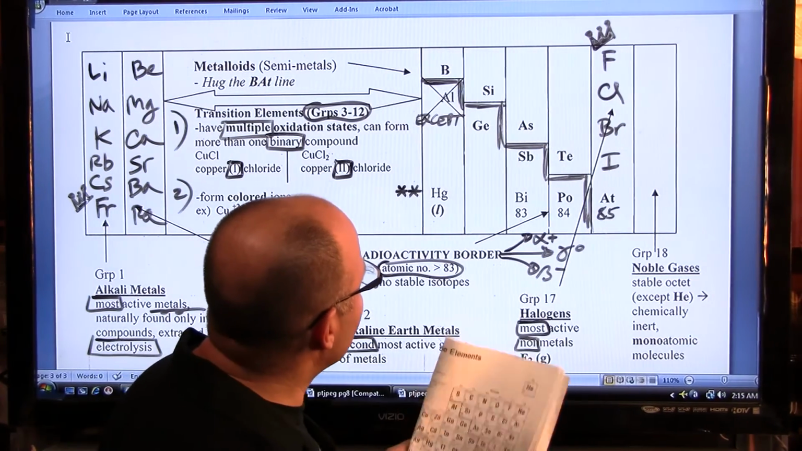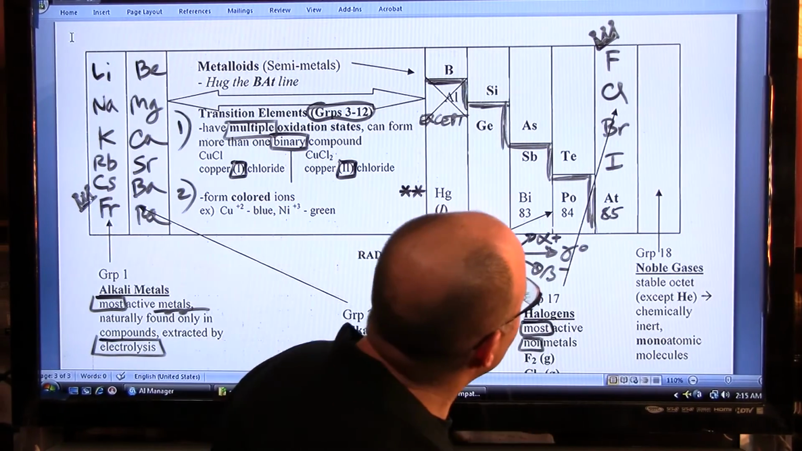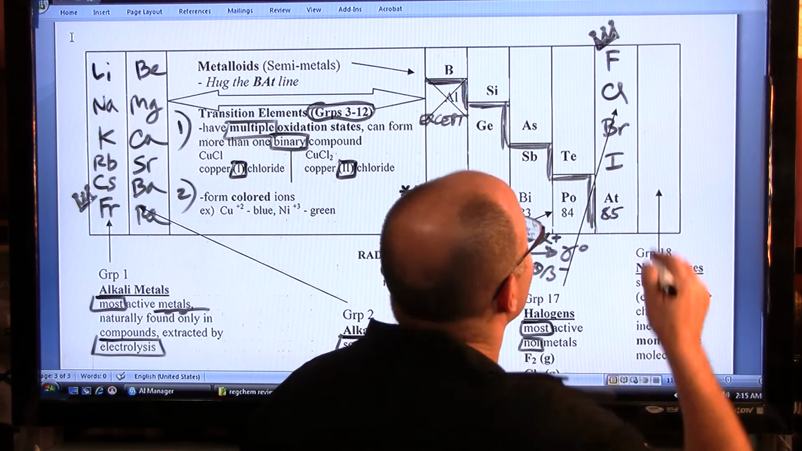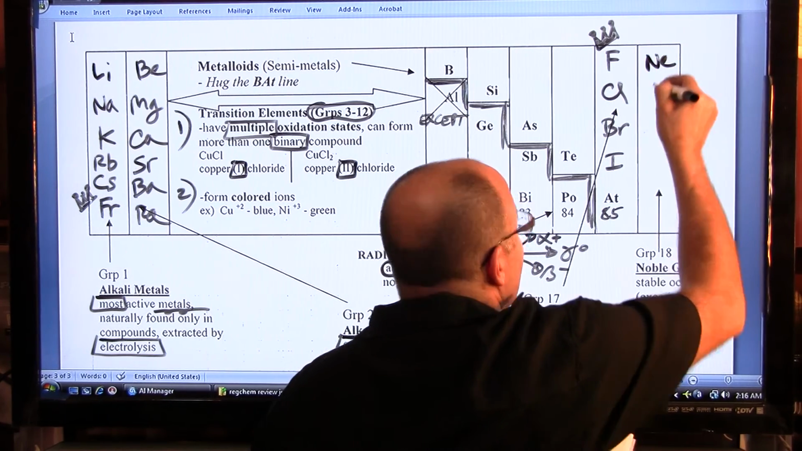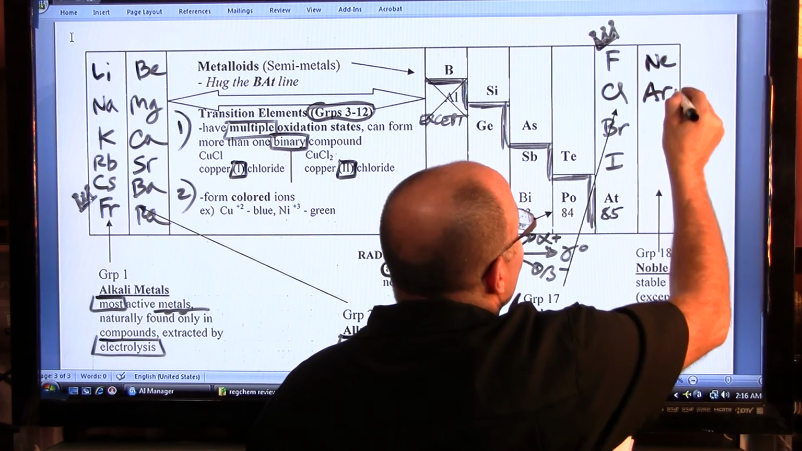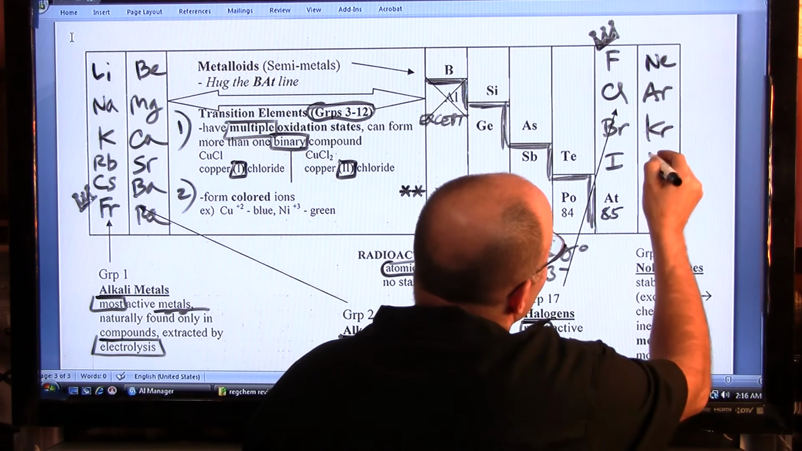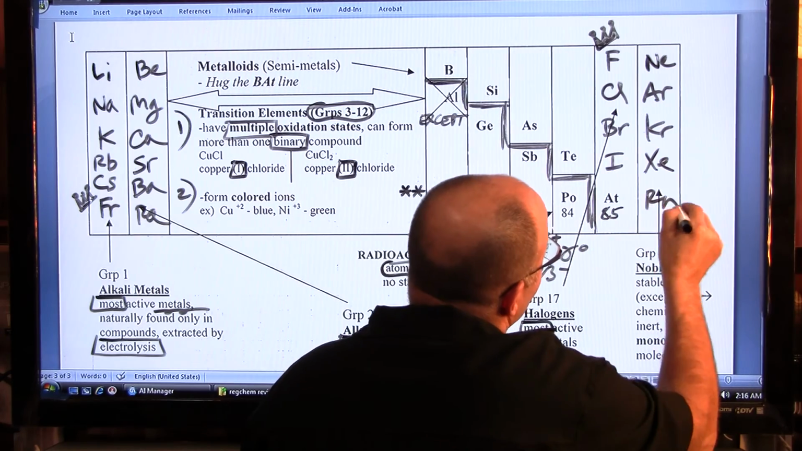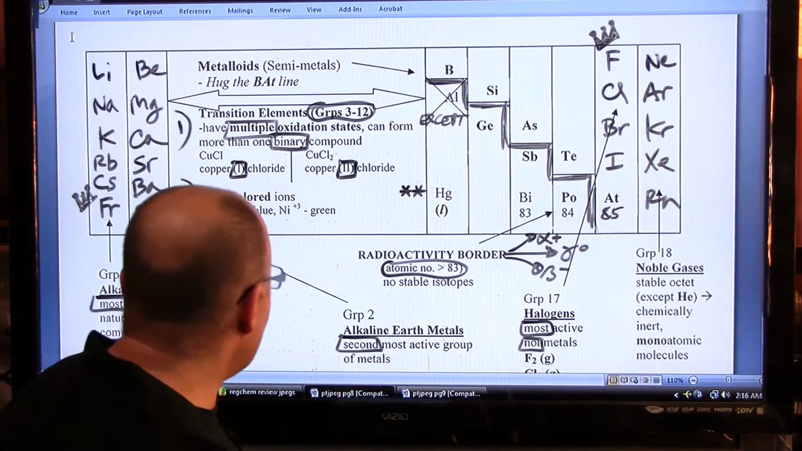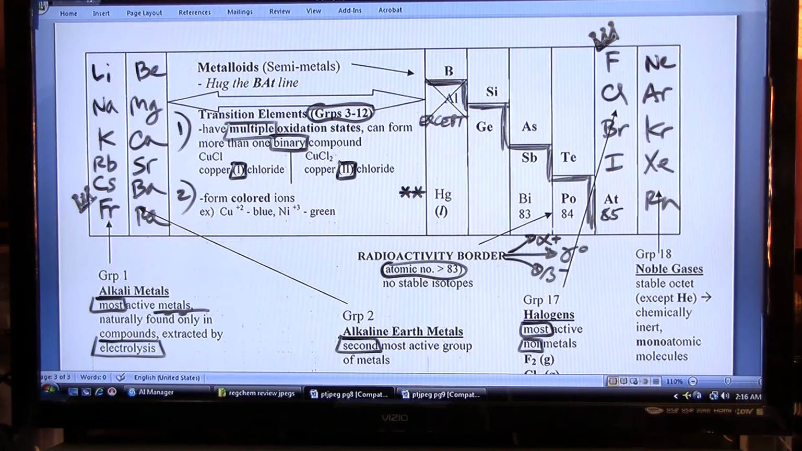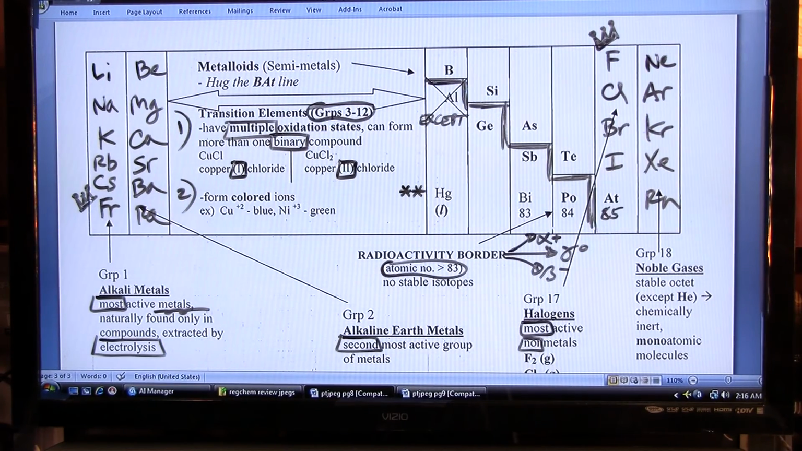And then in the last group, last but not least, we have the noble gases. Let's list them, beginning with Ne, neon, Ar, argon, Kr, krypton, Xe, xenon, and Rn, radon. Okay, and these are the noble gases, and what they're known for is the fact that the noble gases are chemically inactive.